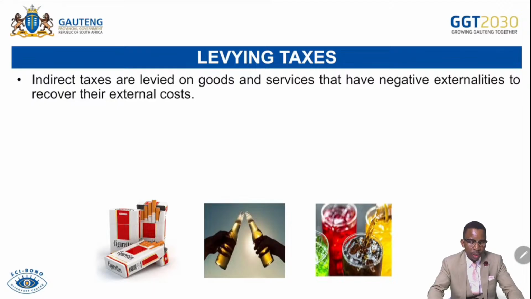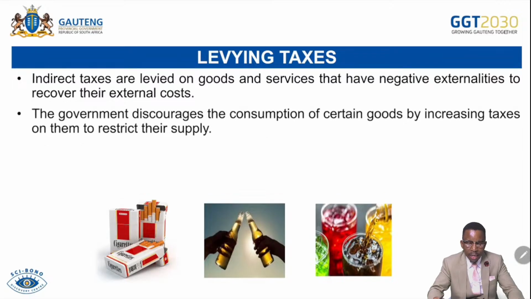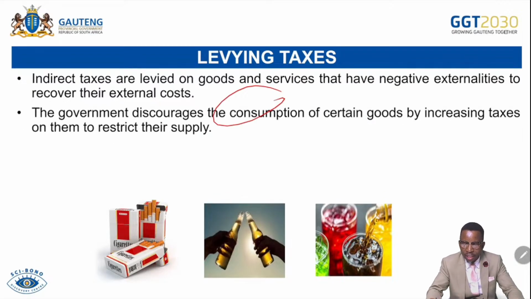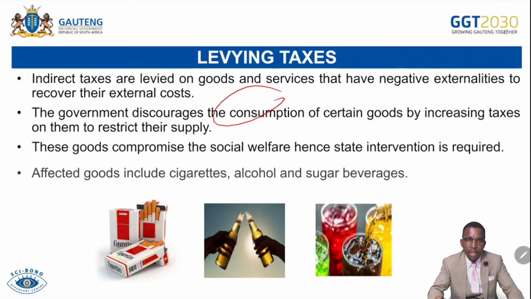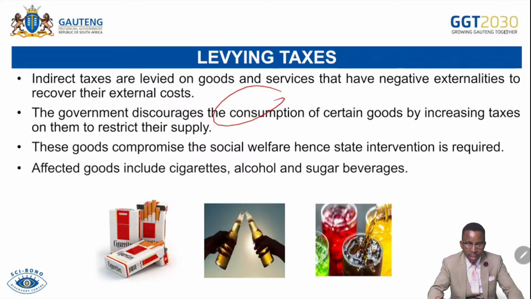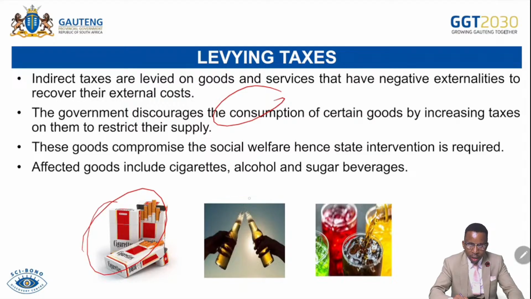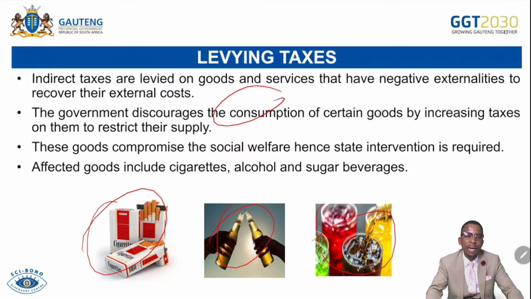Levying of taxes. Indirect taxes are levied on goods and services that have negative externalities to recover their external cost. The government discourages consumption of certain goods and services by increasing taxes on them to restrict their supply. So these goods compromise social welfare, hence state intervention is required to reduce their consumption. Affected goods include cigarettes, alcohol, and sugary beverages. They're highly affected by levying high taxes on these goods to make them more expensive.